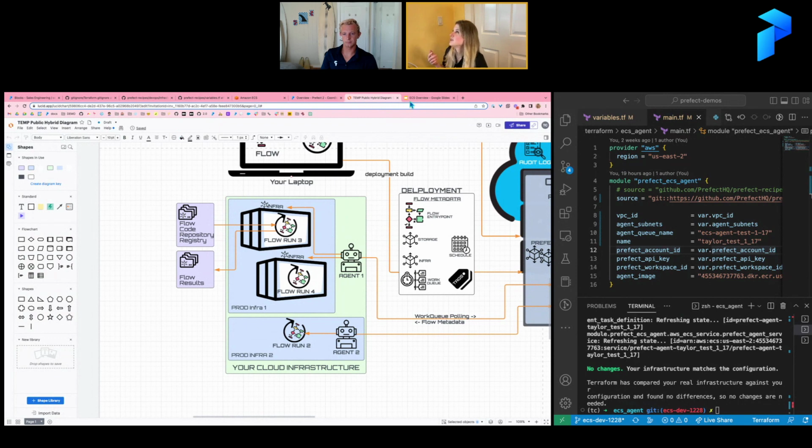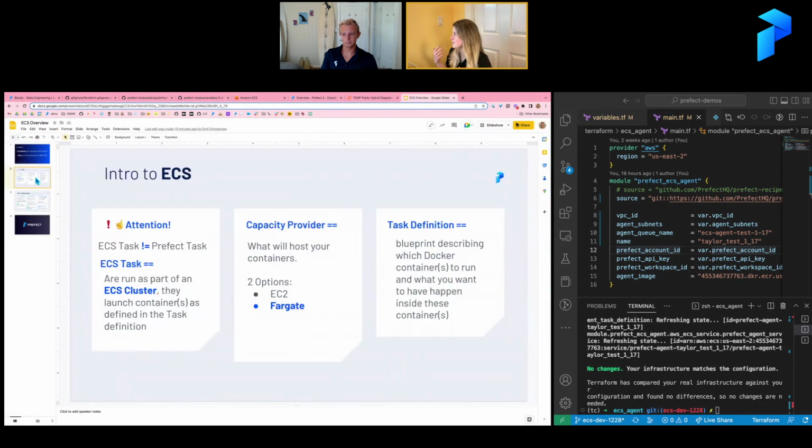And now we can jump into an overview of ECS. This should be very, very quick. I have 2 slides. I just want to make sure we're on the same page with a few terms. The first thing I want to make sure we are all aware of is that ECS tasks do not equal Prefect tasks. You will hear me saying task a lot throughout this tutorial, and I am not talking about Prefect tasks.